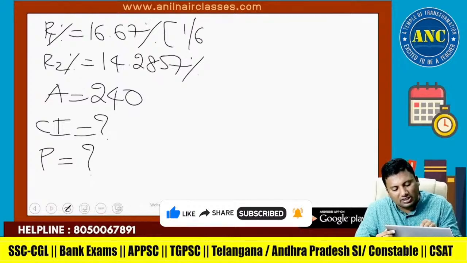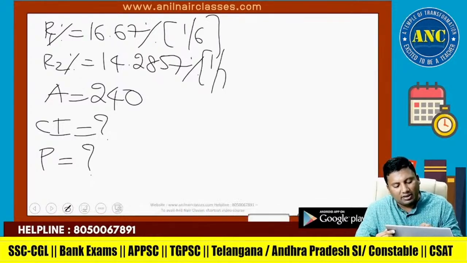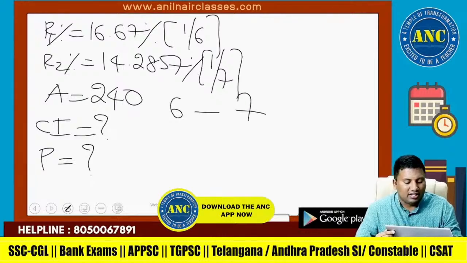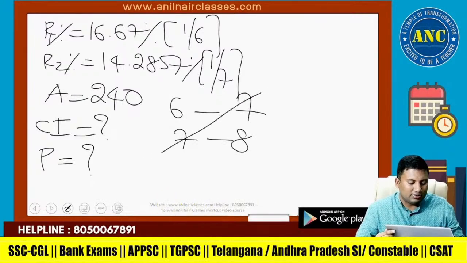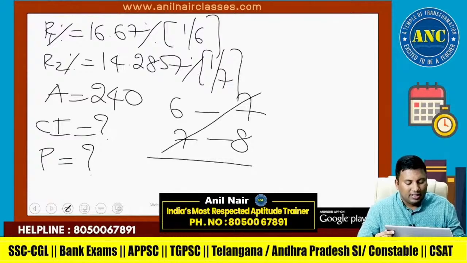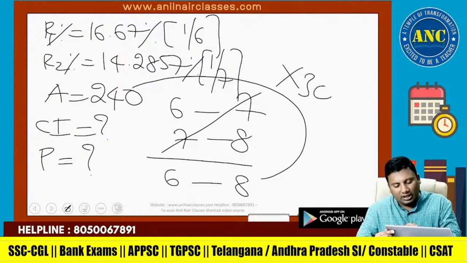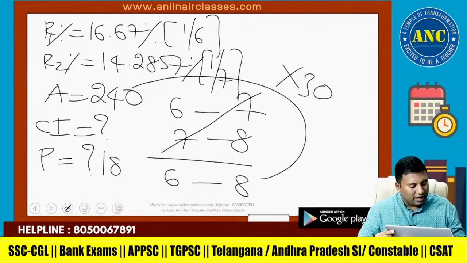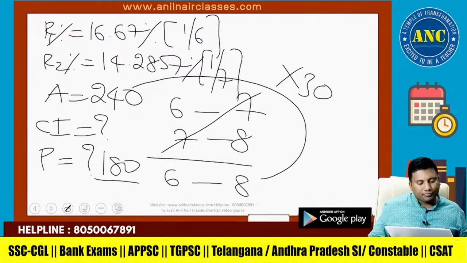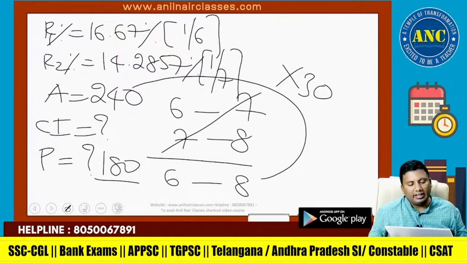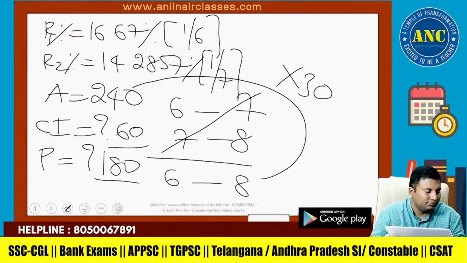This is 1 by 6, this is 1 by 7. 6 increases to 7, 7 increases to 8, so 6 is becoming 8. 8 is 240, so 30, 6 into 30 is 180, CI is 2 into 30. I hope it is clear.